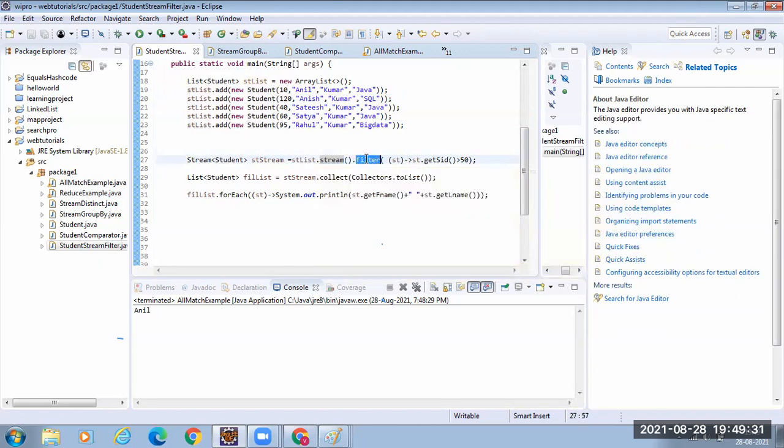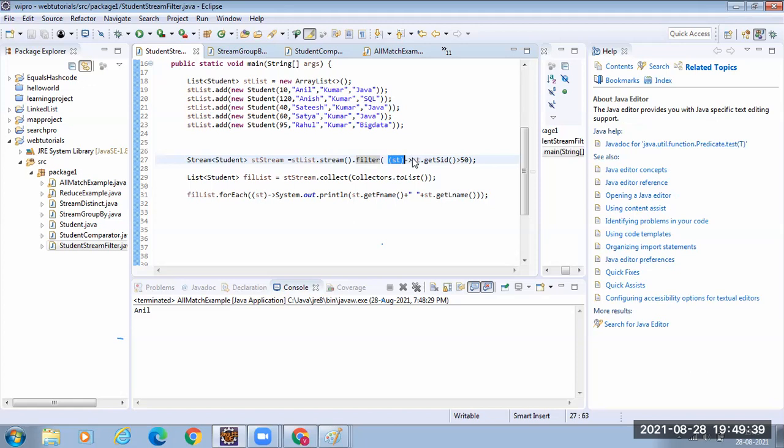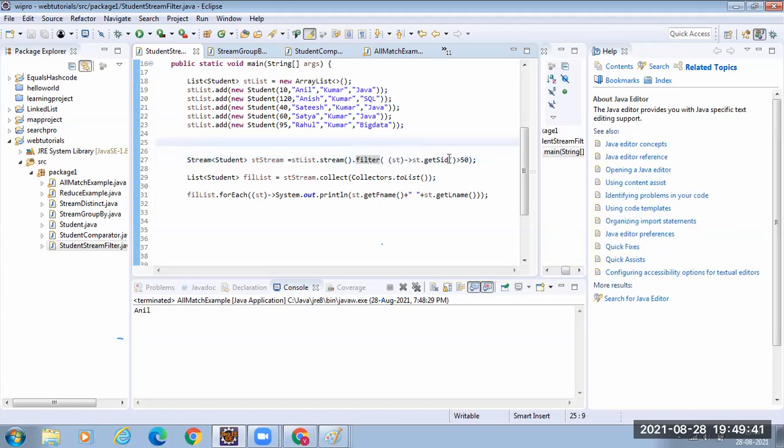And to the filter method, what does it take? The predicate. A predicate takes one argument, evaluates it, and returns either true or false. So the logic I'm giving here is that it will take one student, and if the student ID is greater than 50, the contents in the stream are filtered based on that condition. Only those objects get filtered.